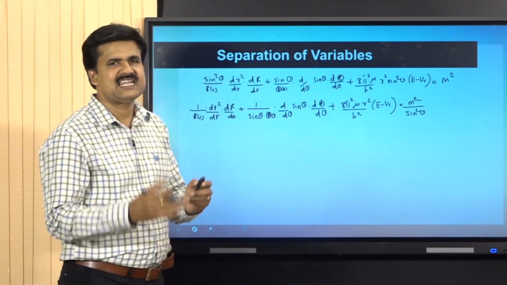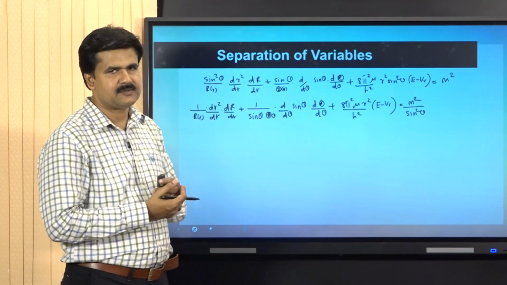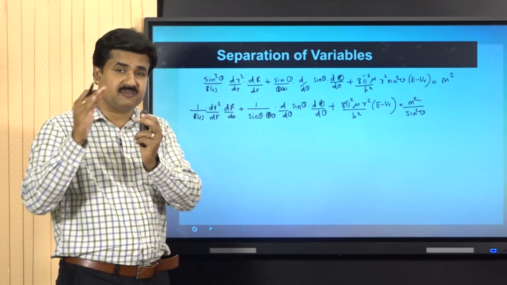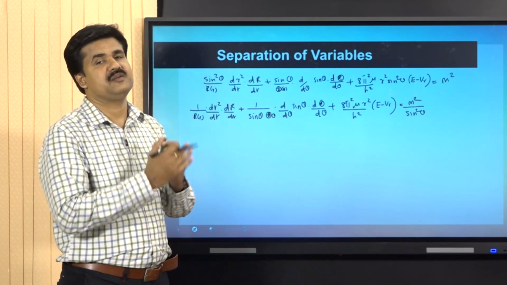Now we can rearrange this equation such that theta terms will be together and r terms will be together.